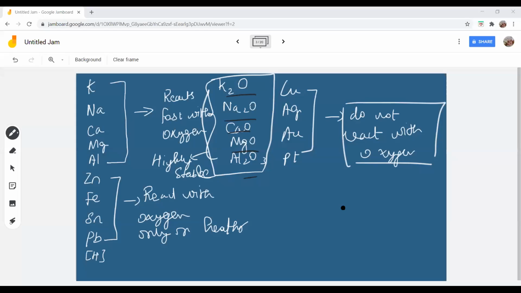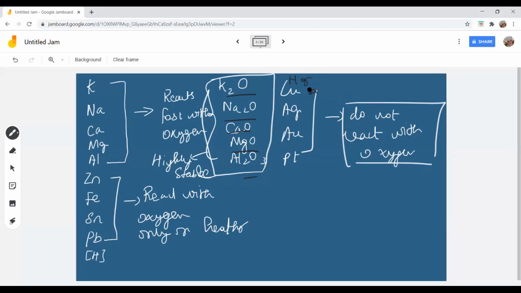Okay, then after that, what do you have? Zinc, iron, tin, and lead. These are not highly reactive like those elements, but they react on heating, right? Actually, before copper you have mercury here. Mercury, copper, silver, gold, platinum. These do not react with oxygen even on strong heating, right?